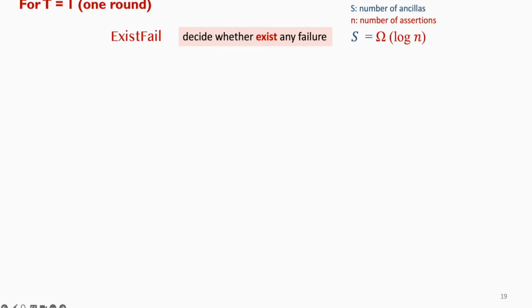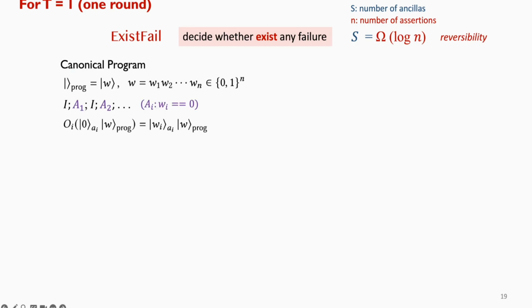Now let's talk about some of our results. First, consider the exist problem in the single-run setting. In one execution, we want to detect whether any of the n assertions fails. For this problem, the space lower bound we established says that we need at least Omega(log n) ancilla qubits. This is a little bit surprising because information theoretically, the answer is only 1 bit, failing exists or not. The reason we still need log n space here is that the computation on the ancillas has to stay reversible.